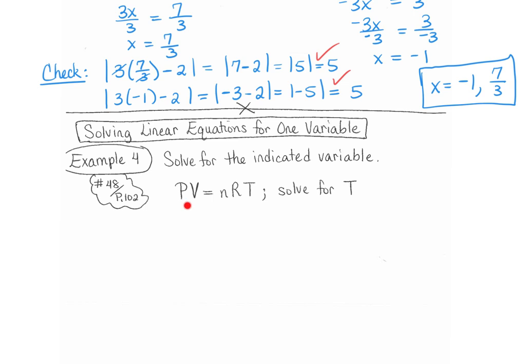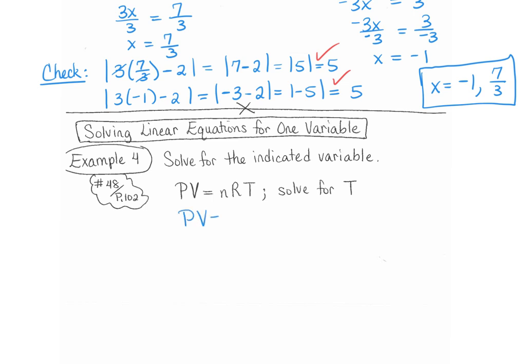Here, we have P times V, like PV, yes? PV equals N times RT. We want to solve this equation for T. So we want to get T by itself. This one is easier than it looks.